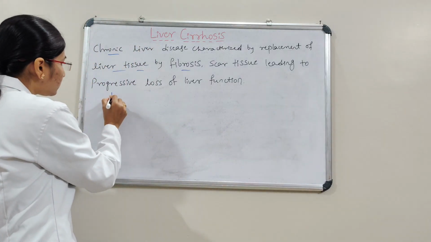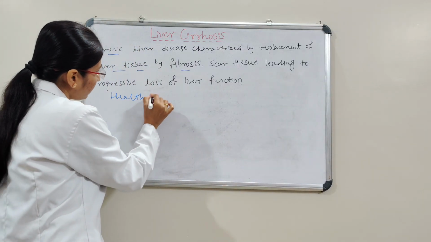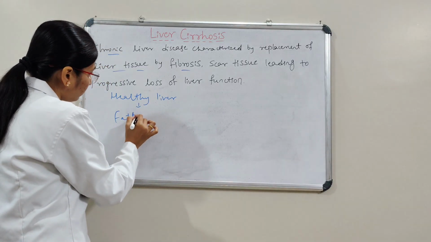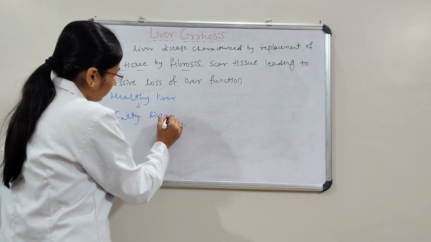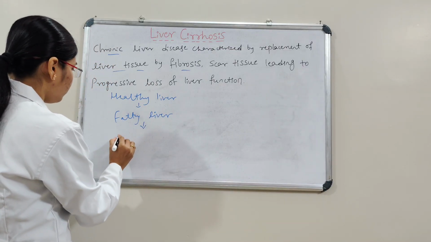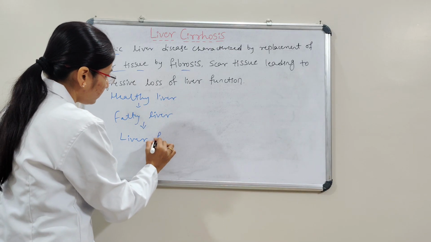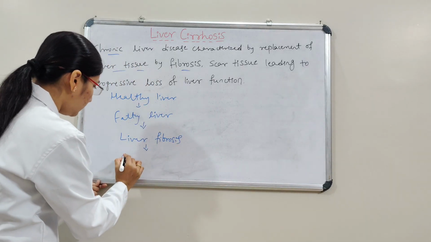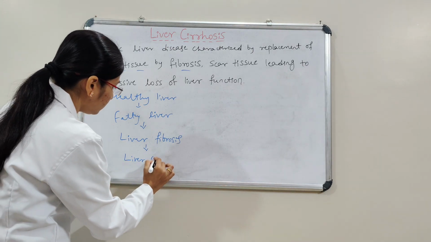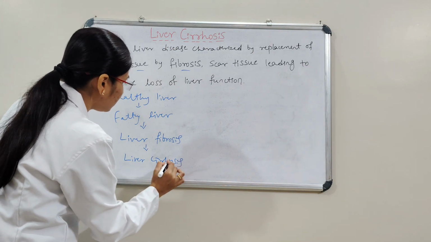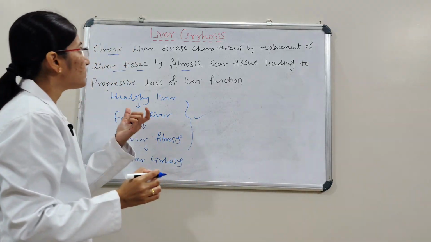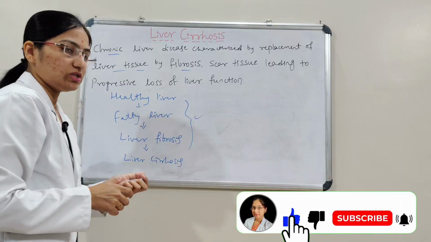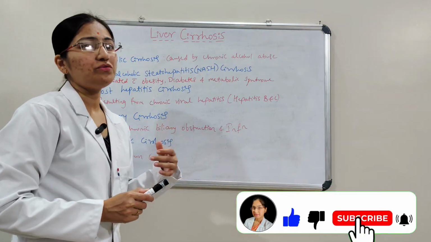Here there are stages, that is healthy liver, after that fatty liver, and then liver fibrosis, and the end stage is liver cirrhosis. These are the stages of liver cirrhosis, with progressive loss of liver function. Next we'll see the types of liver cirrhosis.